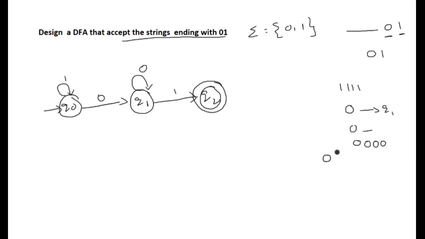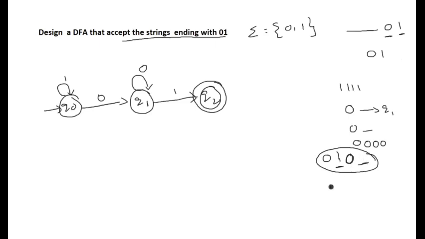Suppose 01 is seen, it is in the state Q2. 01 means it is accepted, that is the final state Q2. On Q2, suppose 0 is seen, then one more 1 should be expected here to accept this string because the string should end with 01.